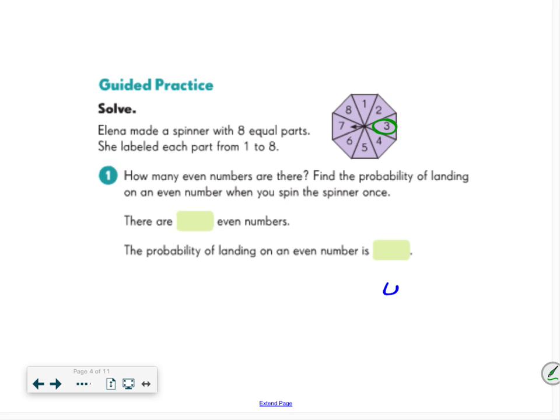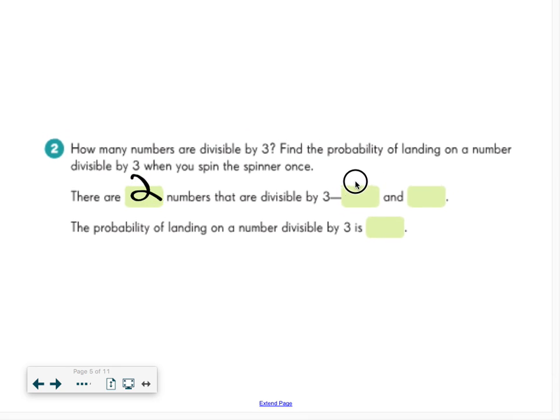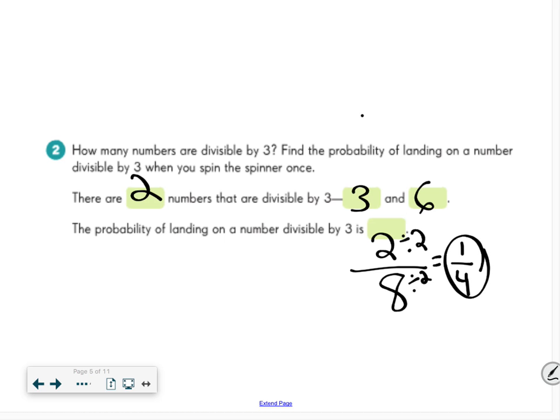Well, I know 3 can be divided by 3, and 6 can be divided by 3, but nothing else can be divided by 3. So that's 2 out of my 8 options. So there are 2 numbers that are divisible by 3. They are 3 and 6. And so the probability of landing on a number divisible by 3 is, well, remember that picture, I had two numbers circled out of 8. And again, both even, and I know 2 can be divided by 2. So 1/4 would be my final fraction, okay?